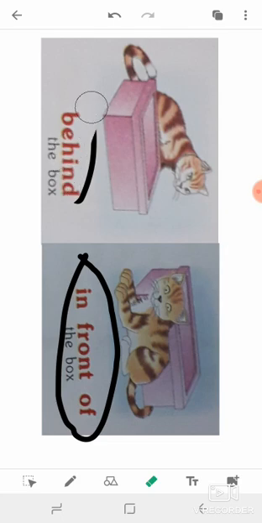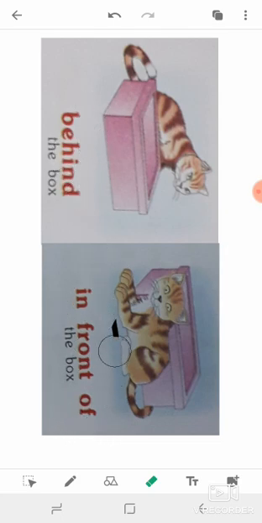Behind, behind, in front of, in front of.